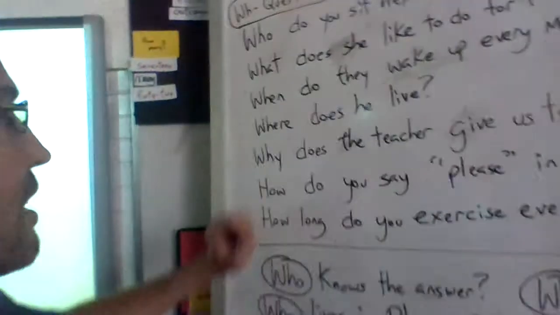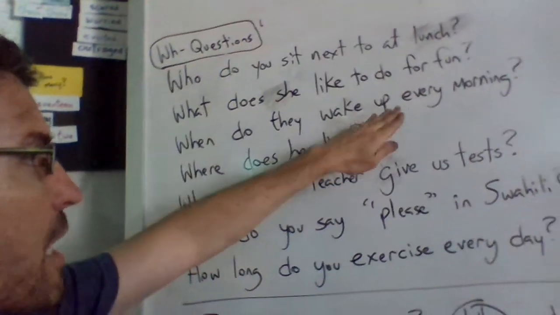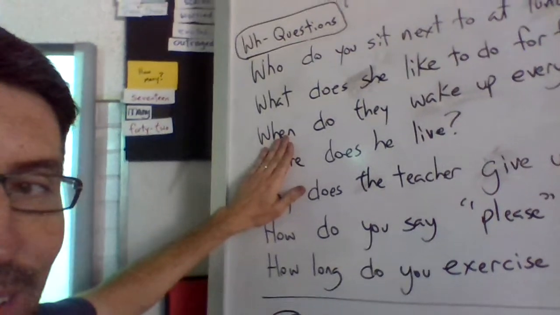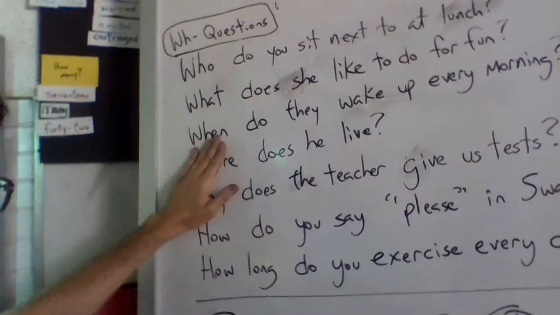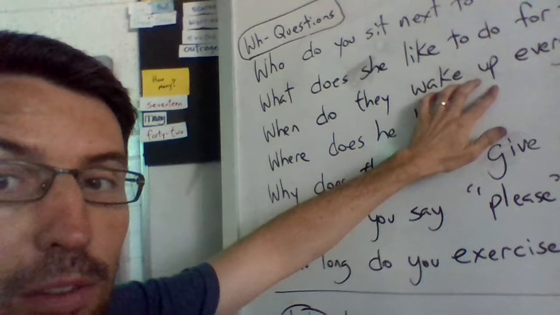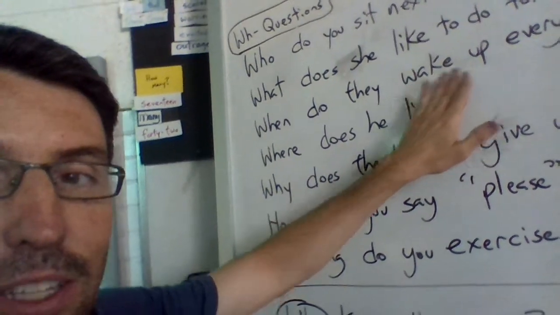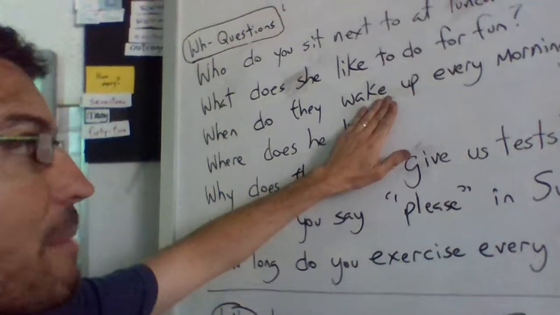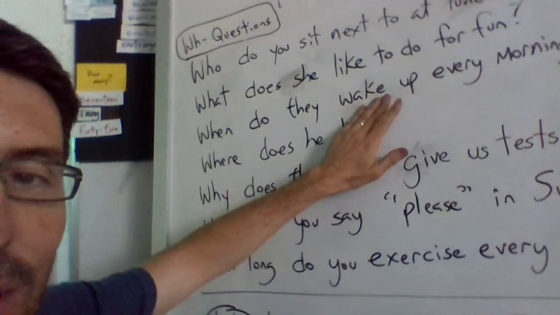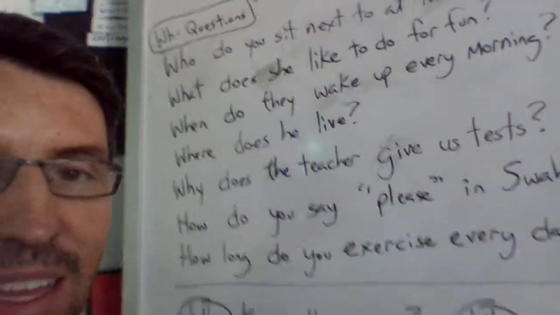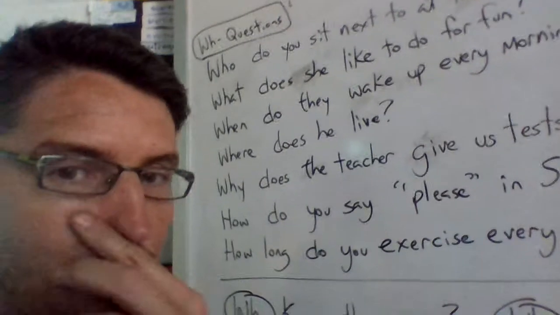Okay? Look at the next one. When do they wake up every morning? Or you could say, what time, or at what time do they wake up every morning? So you've got wake up as my verb. It's actually called a phrasal verb because of the word up, so it's a two-part verb. And it's the base verb. I'm not going to say when do they waking up or when do they wakes up. When do they wake up every morning? They wake up at 6 o'clock every morning.